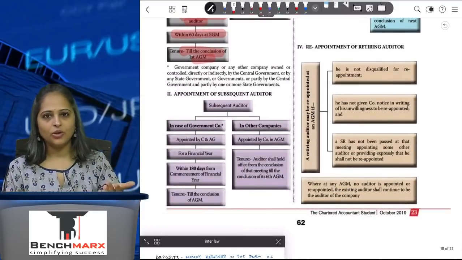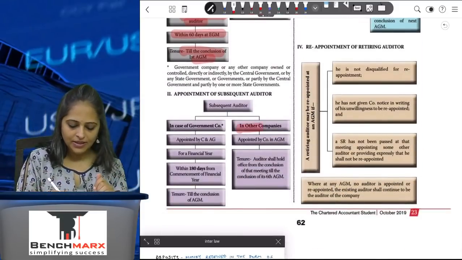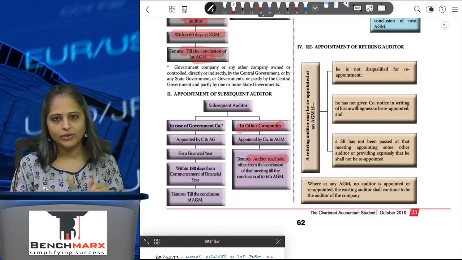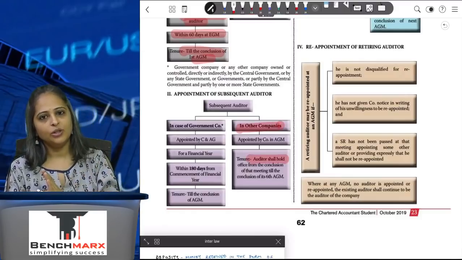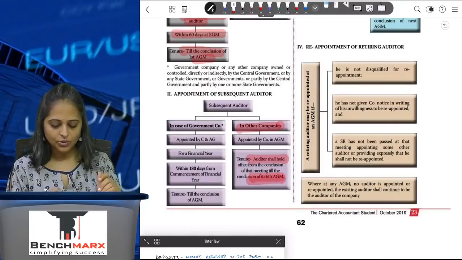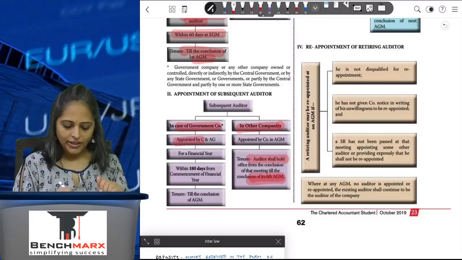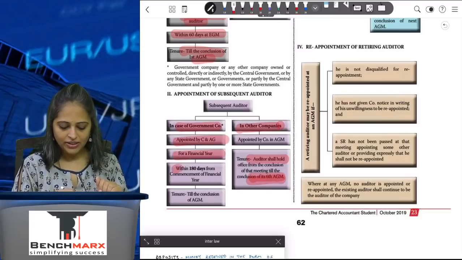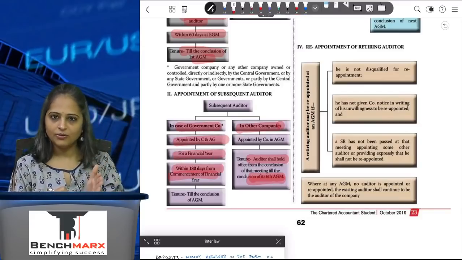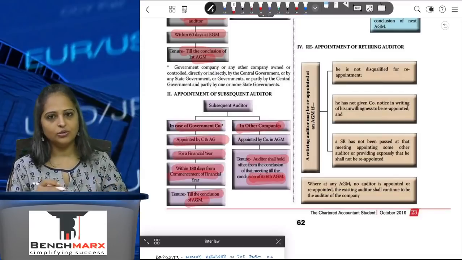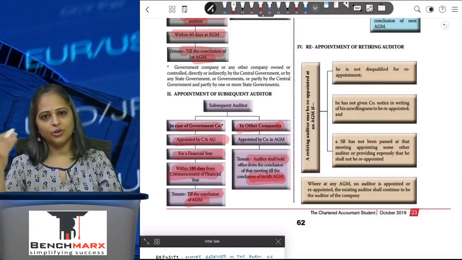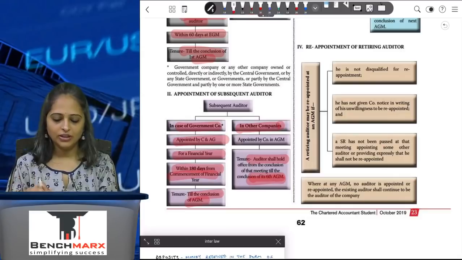Now subsequent auditors. In other companies, subsequent auditors will be appointed, and once appointed, they will hold the office till the conclusion of the 6th AGM. In case of a government company, the auditor is appointed by the CAG for a financial year within 180 days of commencement of the financial year, and will hold office for a period of 1 year till the conclusion of the AGM.